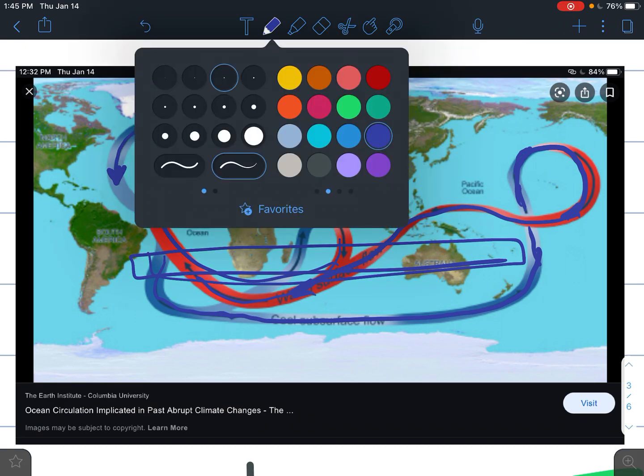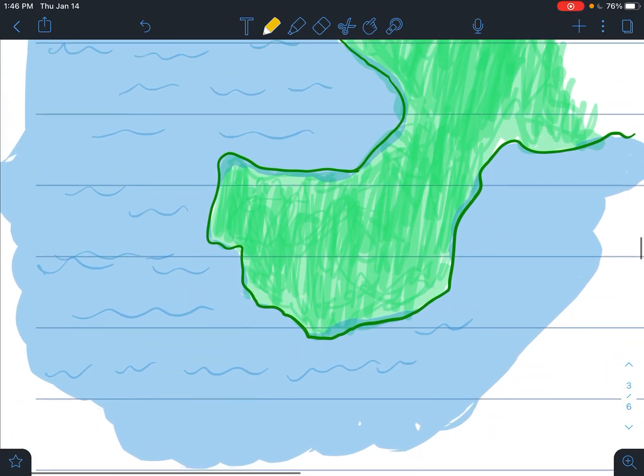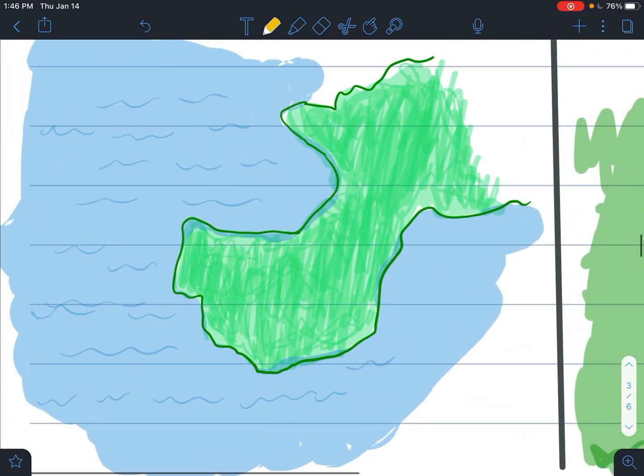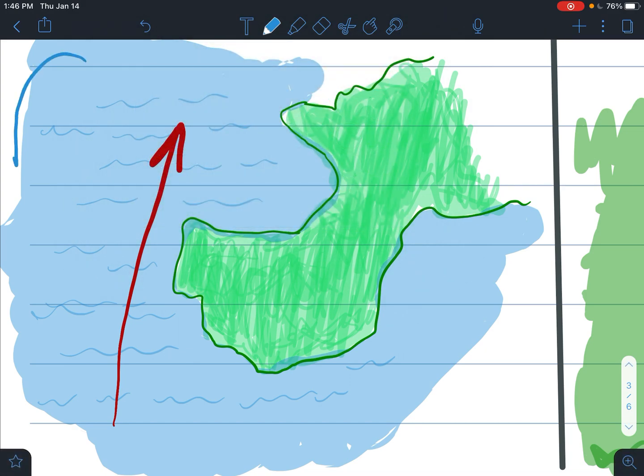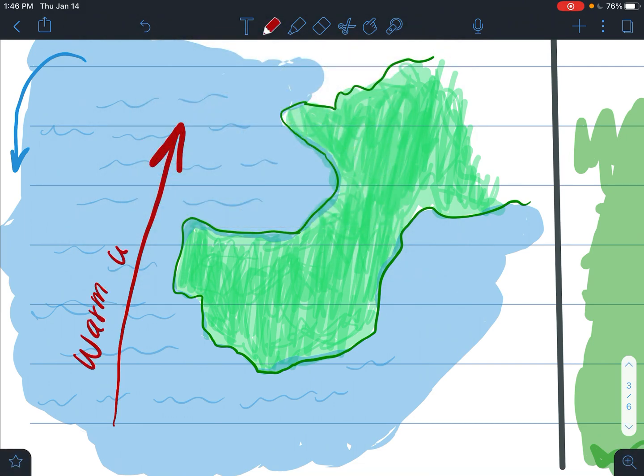Right now, though, let's focus in on this location right here. So we have hot water coming up right next to Portugal and Spain. So that's our example here. So go ahead and you can draw yourself a little version of Portugal and Spain, and all we need to show is that we have hot water that's coming up from the north. It then turns into cold water way up over here, and it descends down. So what this means then is that we end up having, well, let's write here that we have warm water, and what that does then is we end up with a warmer climate than it would be if that warm water wasn't there.